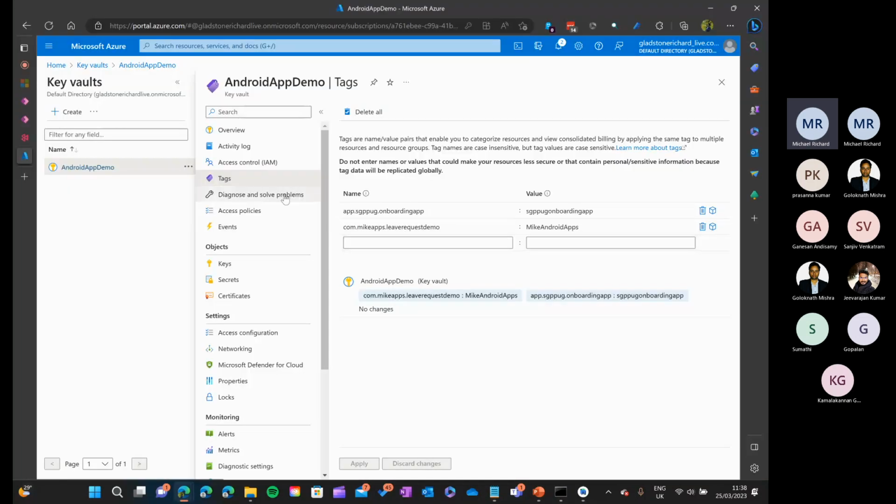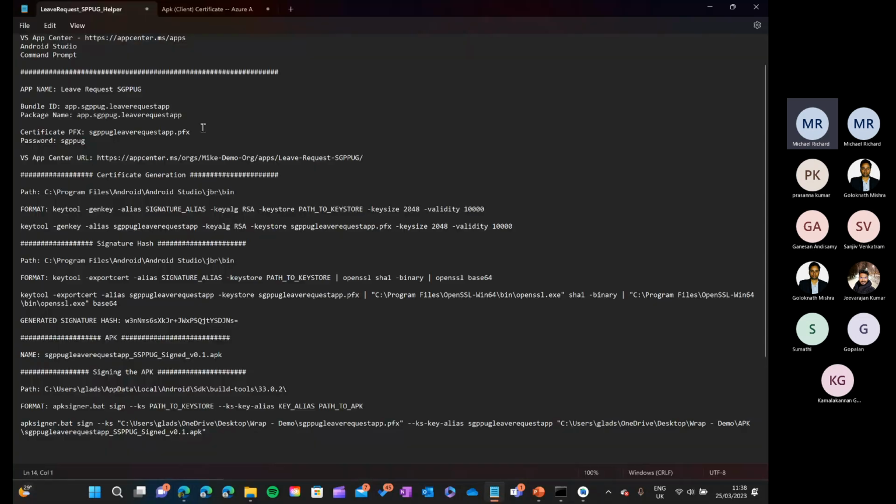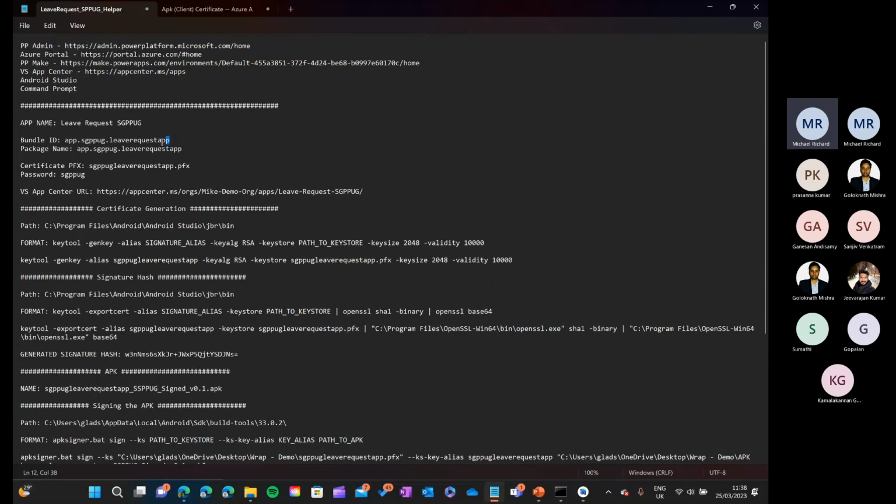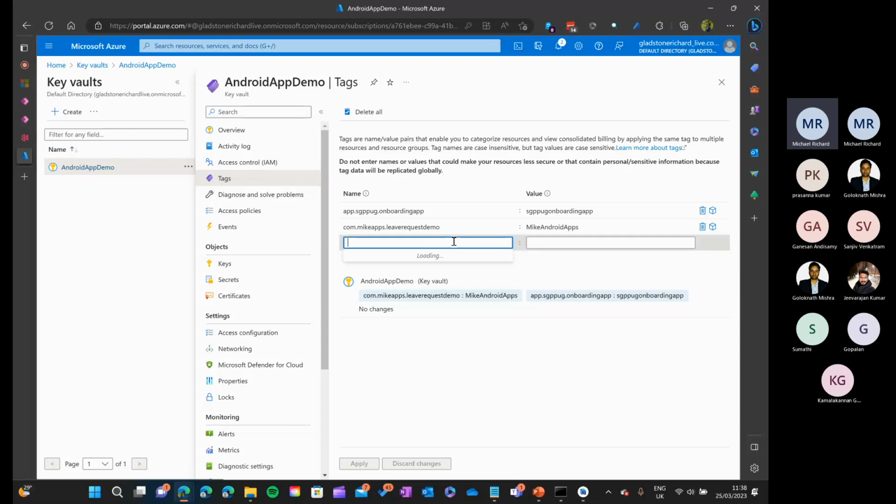So here, what you need to do in the tag is say what your app package name is and then your value. Value is nothing but the certificate name. So when I do the wrapping, I'm going to give this name as my package name or my bundle ID. So I'll give this here.